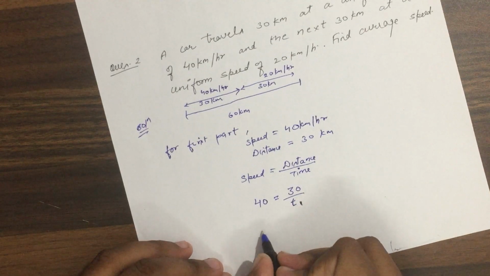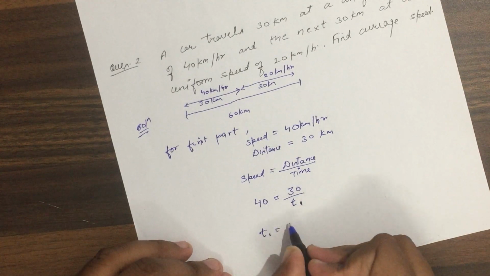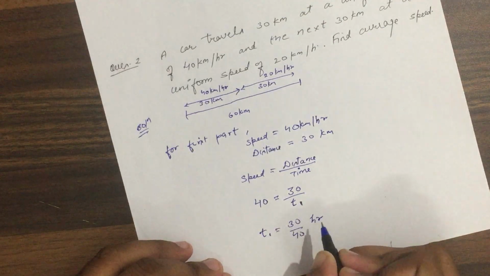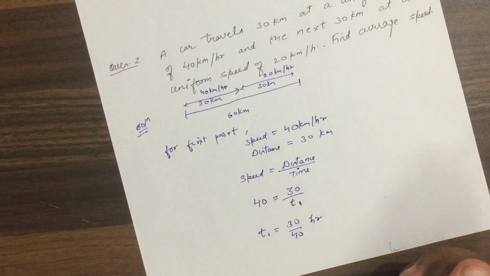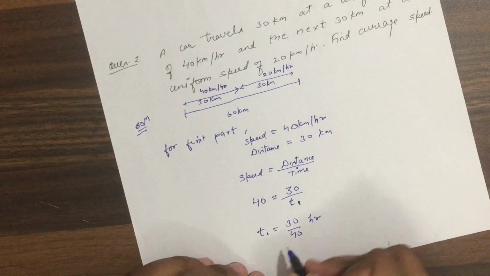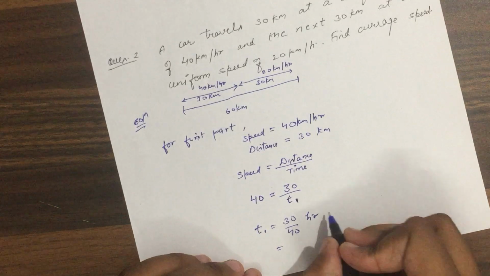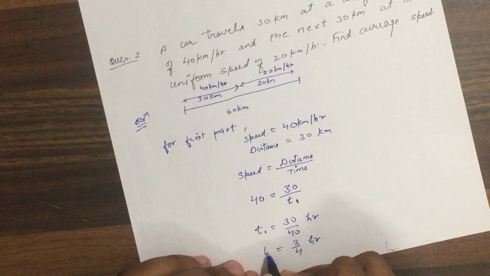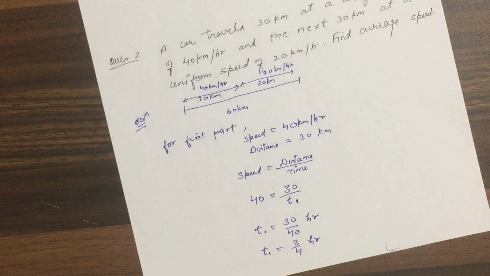So here you will get t1 equal to 30 upon 40, and this time will be in hour. So the time taken for the first part will be 30 upon 40 hours, or we can say 3/4 hour. So this will be your time for path 1.